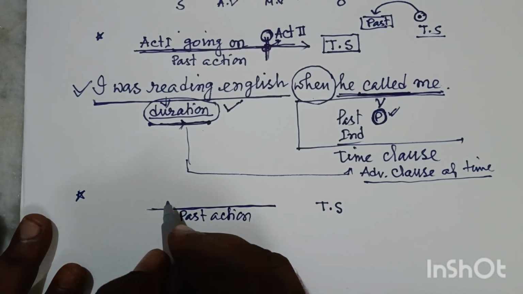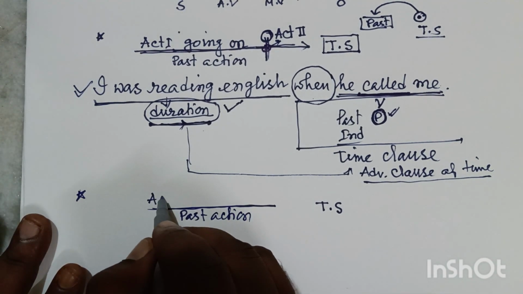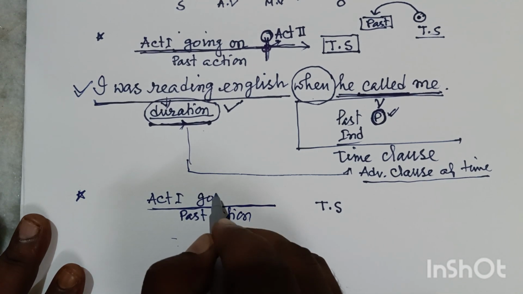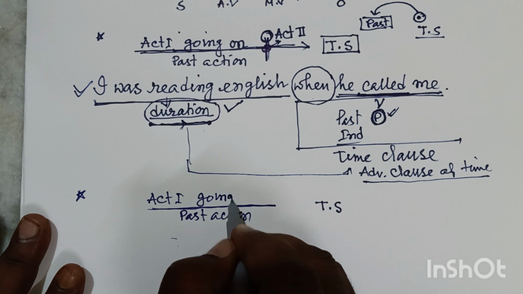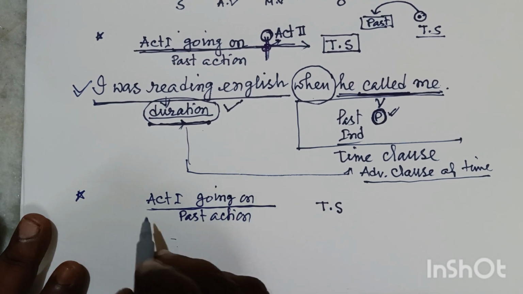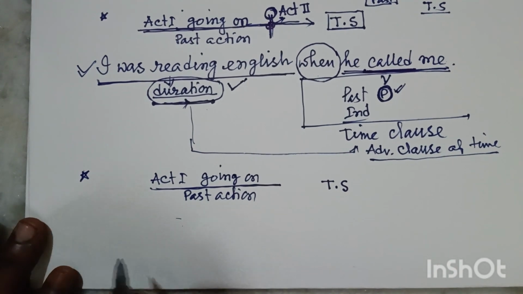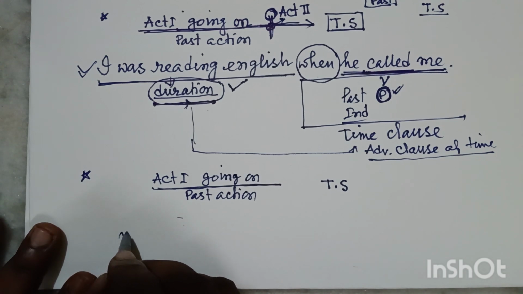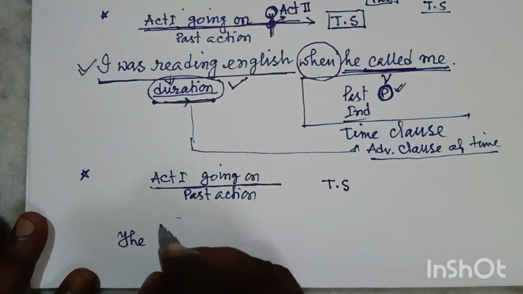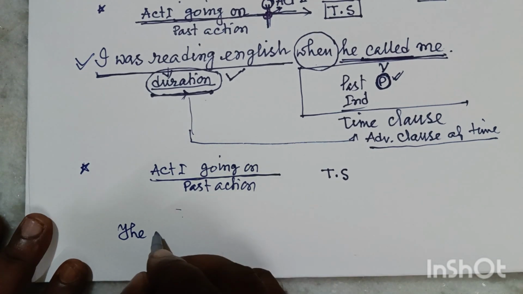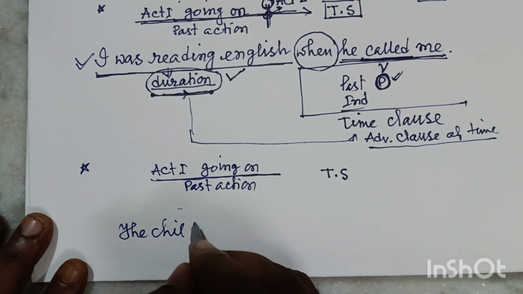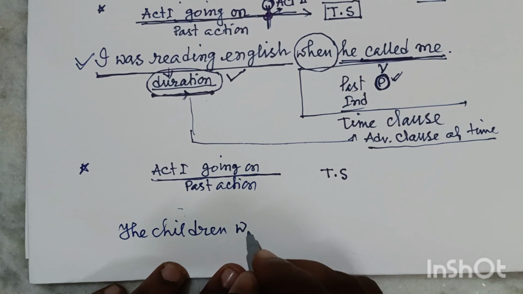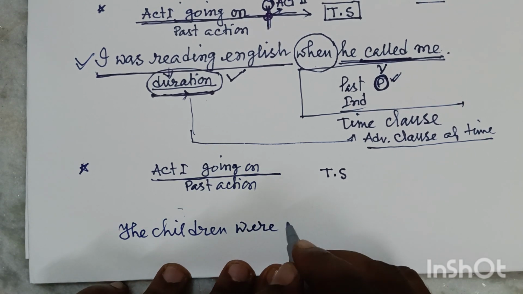Suppose here an action 1 was going on, any kind of going on action. Suppose the example is: the children were playing.